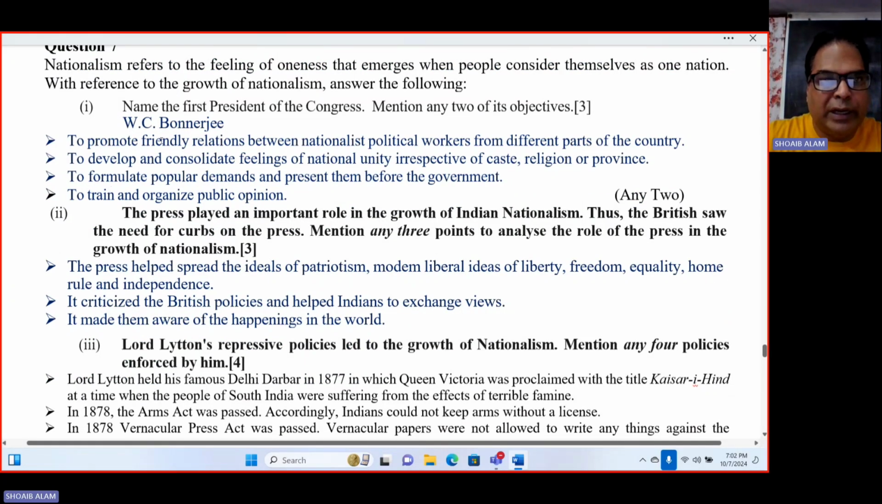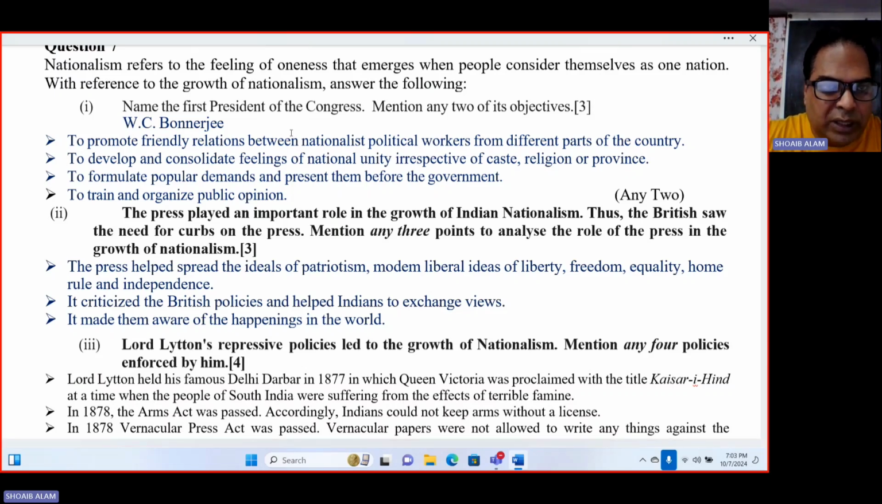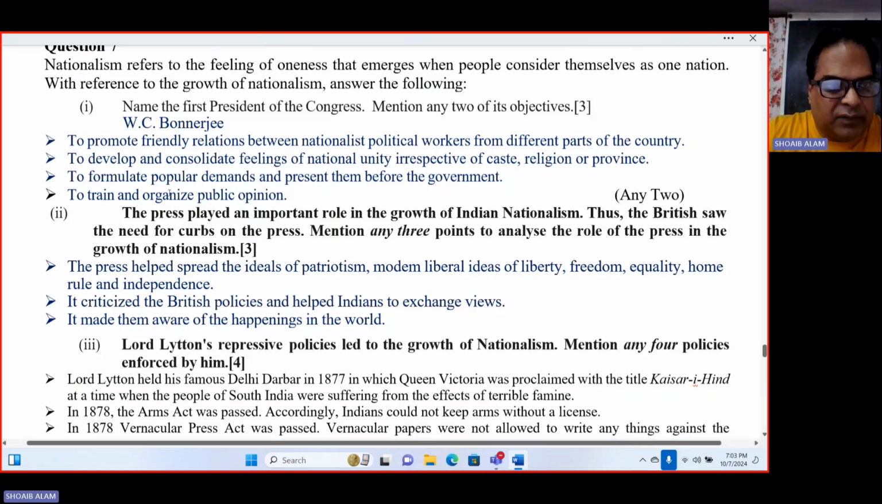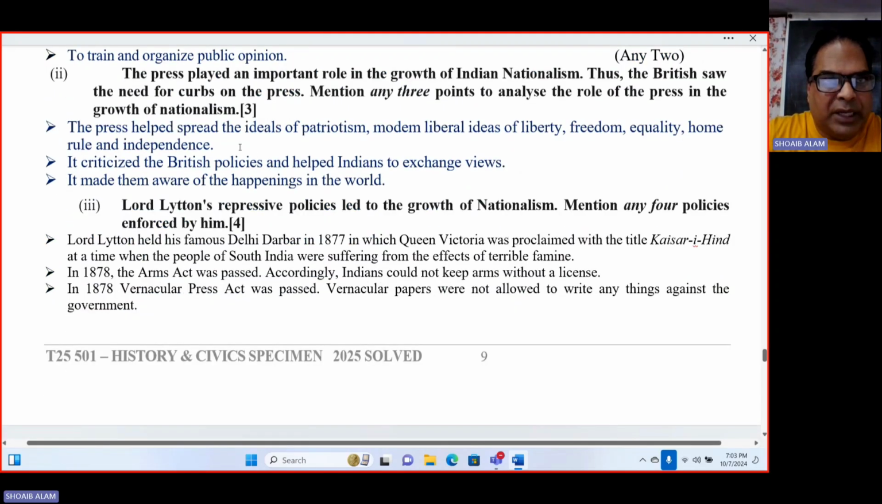Number 1, to promote friendly relations between the nationalist political workers from different parts of the country. Second one, to develop and consolidate feelings of national unity irrespective of caste, religion, or province. Third one, to formulate popular demands and present them before the government. And last one, to train and organize public opinion. Okay. Number 2, the press played an important role in the growth of Indian nationalism. So on the basis of the press, we have to answer it.